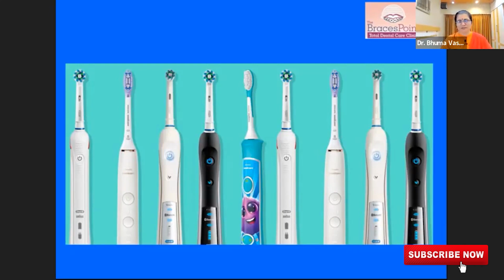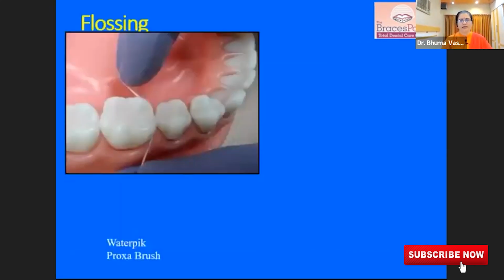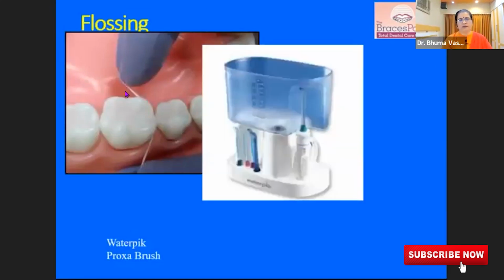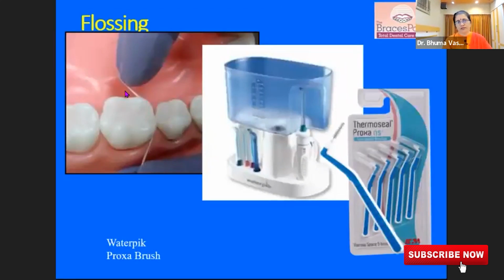For the proximal cleaning, flossing can be done and the water pick also can be done. The water pick also helps in the proximal cleaning, and the proxa brush can also be used to clean the teeth interdentally, between the teeth.